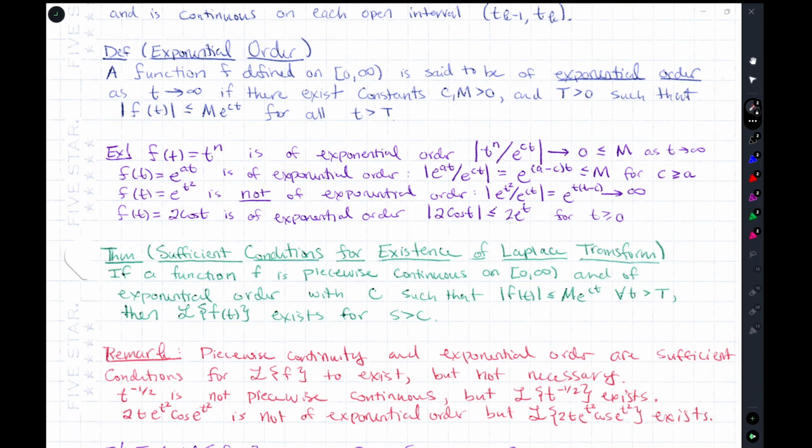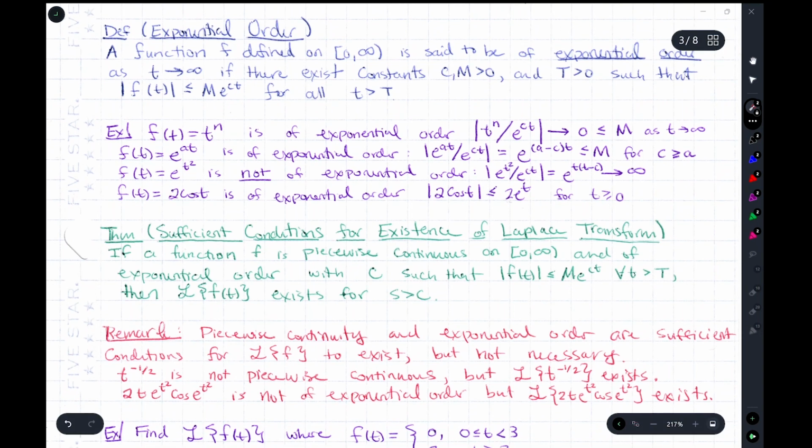Okay, so here goes another important theorem besides linearity. Sufficient conditions for the existence of the Laplace transform. If a function f is piecewise continuous on this interval and of exponential order with c such that we see here, then the Laplace transform of f exists. Okay, so that integral of the Laplace transform in the definition converges for s strictly greater than c, where c is chosen to bound this f.